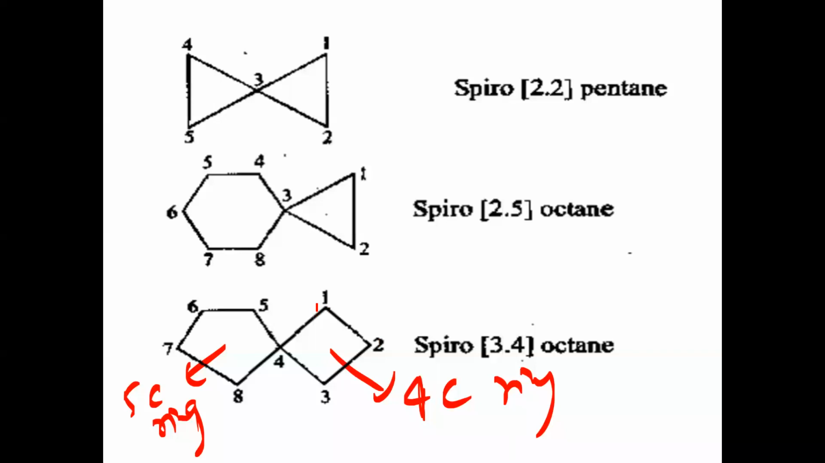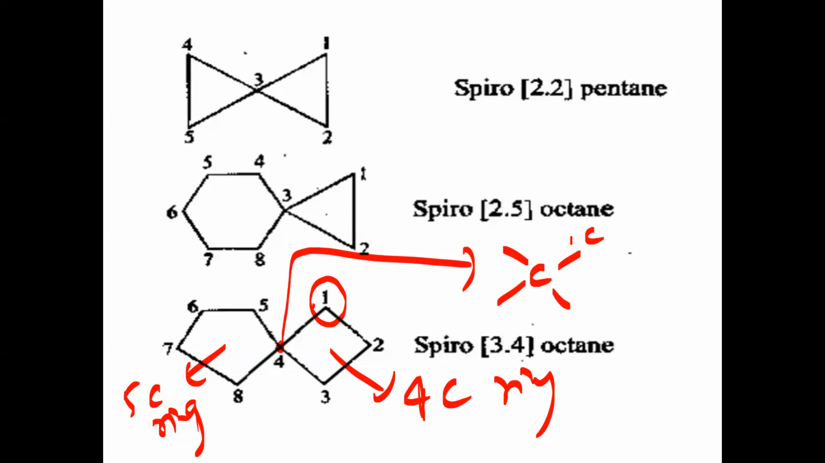In this, again, the carbon which is directly attached to the head carbon, this carbon, is called the spirocarbon. If you observe here, we have 1, 2, 3, 4 other carbons attached. So it is called a 4 degree carbon. 4 degree carbon means quaternary.